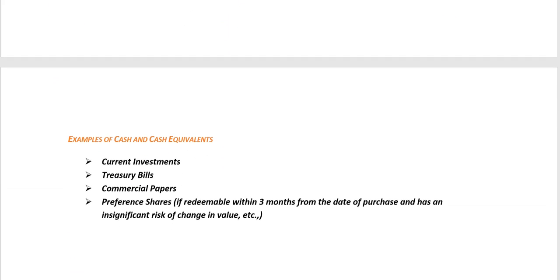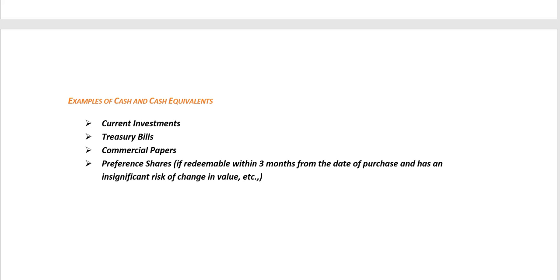These are the examples of cash equivalents: current investments, treasury bills, commercial papers, and preference shares if redeemable within 3 months from the date of purchase and has an insignificant risk of change in value.